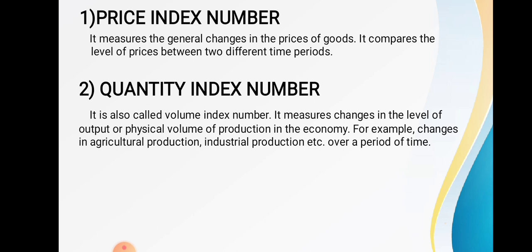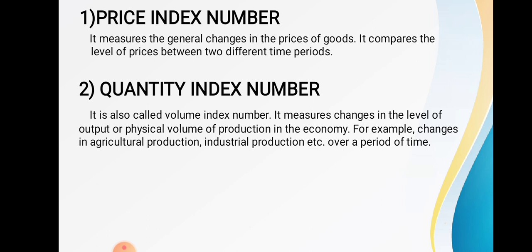Price index number measures the changes in the price of goods. What does the price index number do? It measures the changes in the price of the good. It compares the level of prices between two different time periods.